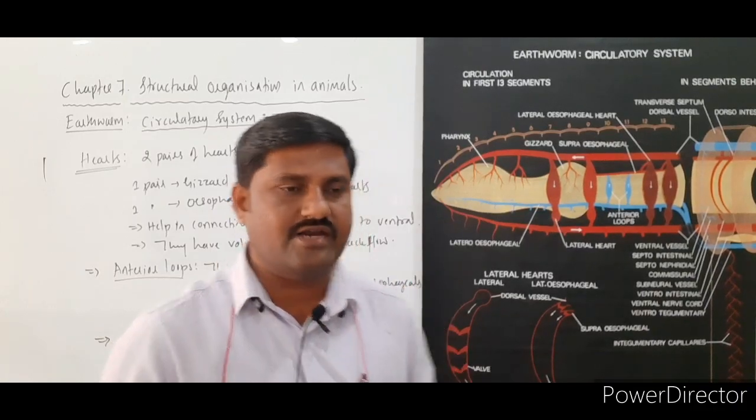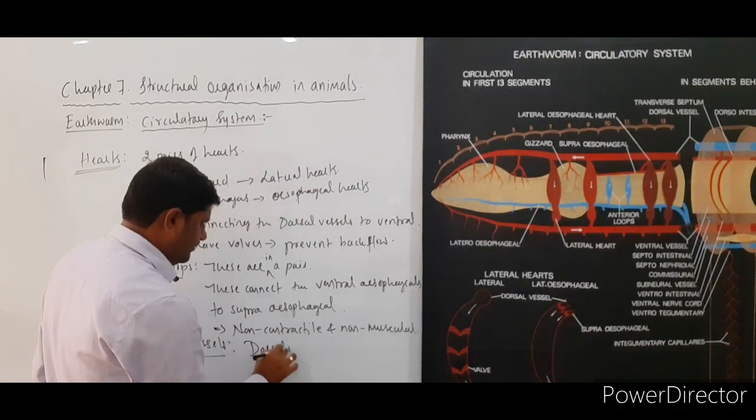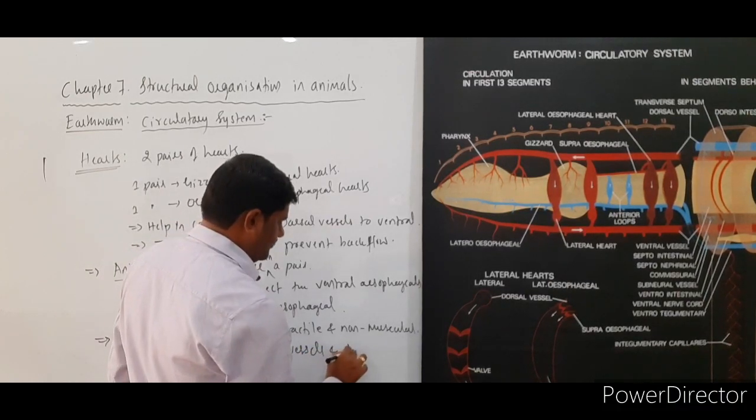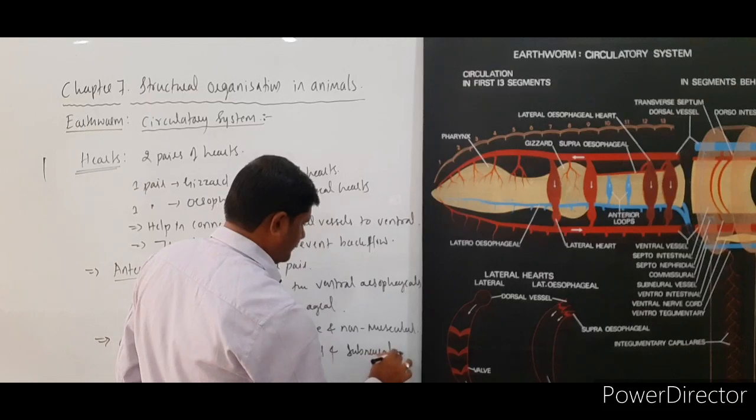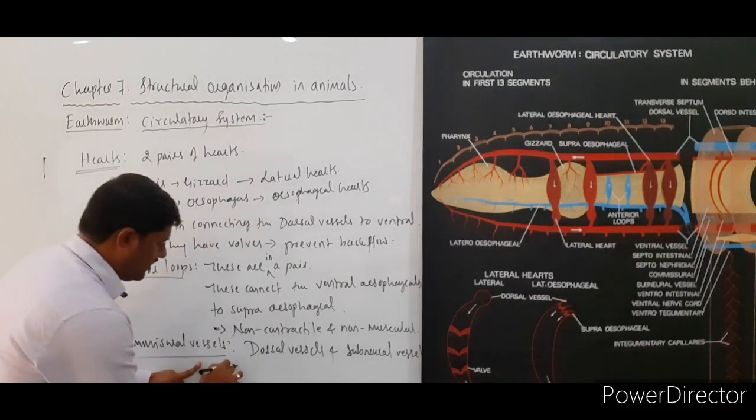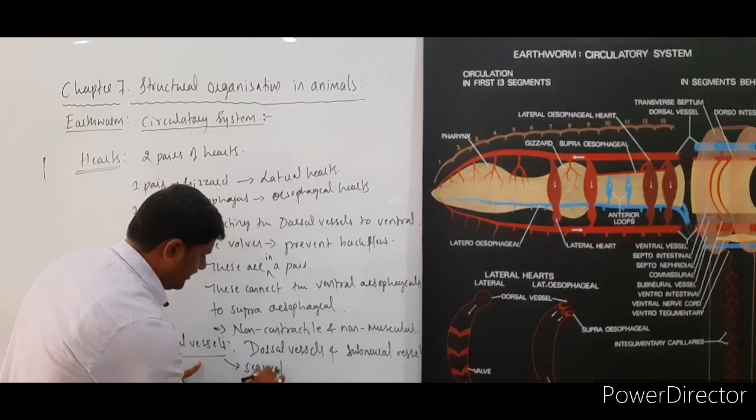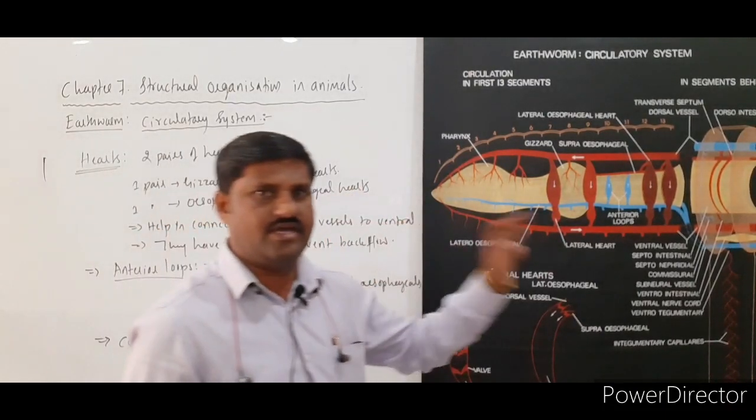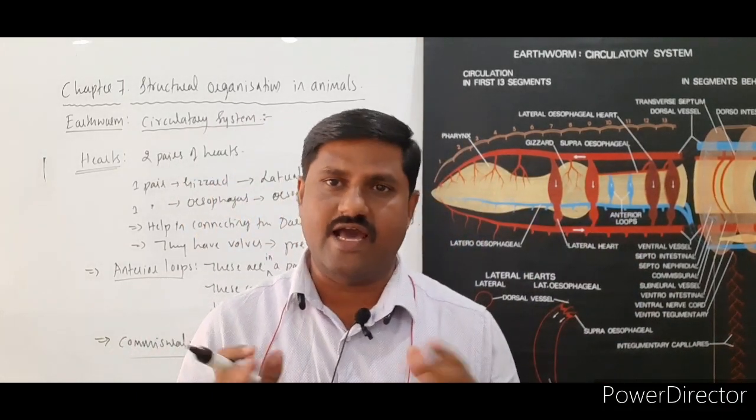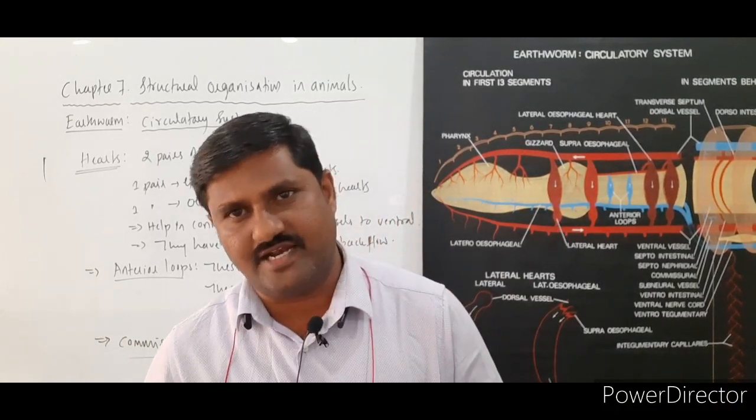So those vessels are called what? Commissural vessels. These are connecting the dorsal vessel and the subneural vessel, right? That kind of vessels are called commissural vessels. These are present in each segment. Their segmental connections are given by these, which are lying beyond the 13th segment. So this is all about longitudinal vessels as well as transverse vessels.